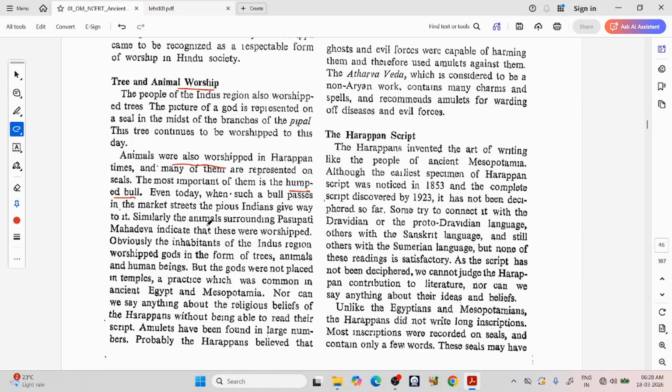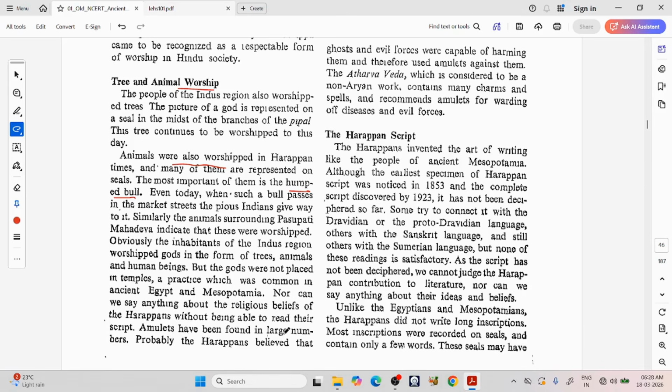Similarly, the animals surrounding Pashupati Mahadeva indicate that these were worshipped. Obviously, the inhabitants of the Indus region worshipped gods in the form of trees, animals, and human beings. But the gods were not placed in temples, a practice which was common in ancient Egypt and Mesopotamia. Nor can we say anything about the religious beliefs of the Harappans without being able to read their script.